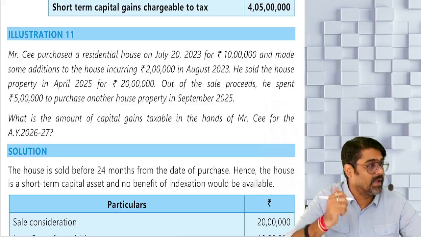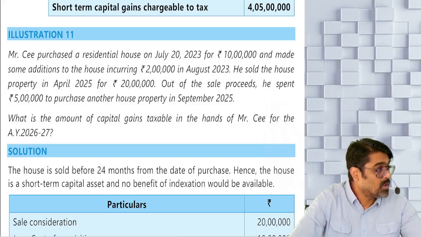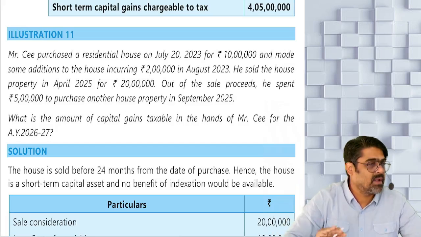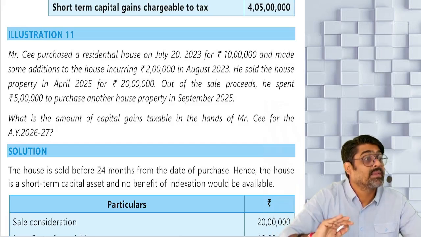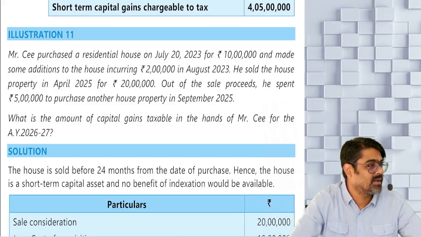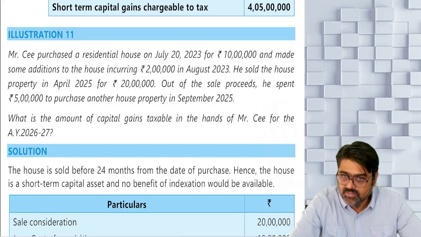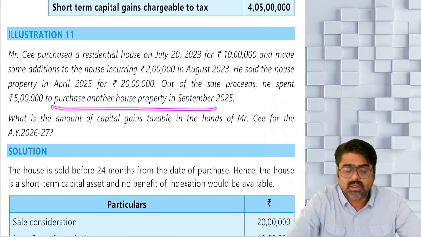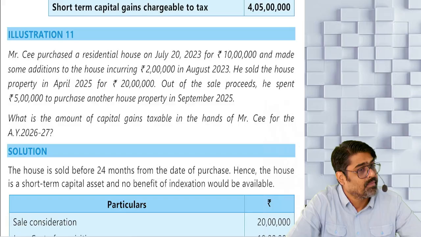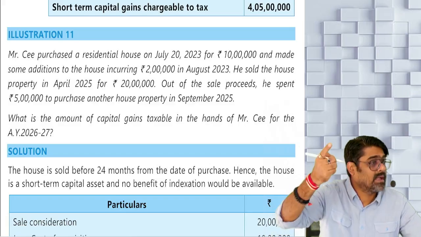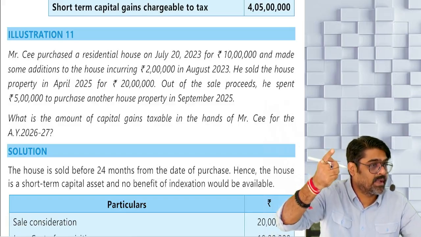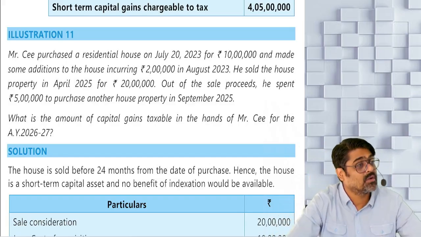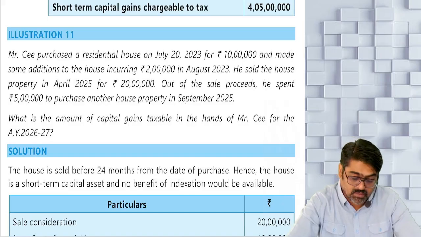But since the gain of the old property is a short-term gain, hence the investment made in this property may not give you the exemption under section 54. So no exemption under section 54 will be allowed based on the investment of this new property. Why? Because the gain arising on transfer of original property is a short-term gain and not a long-term gain. Yes or no? Now in that same question, write down.